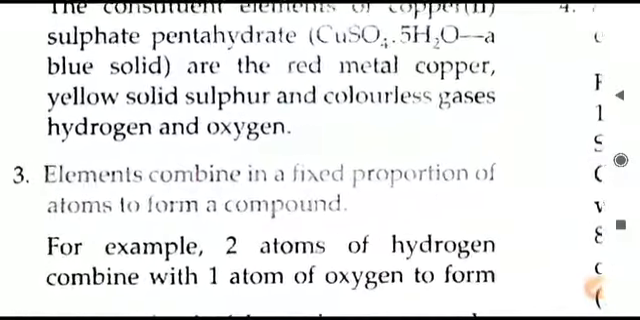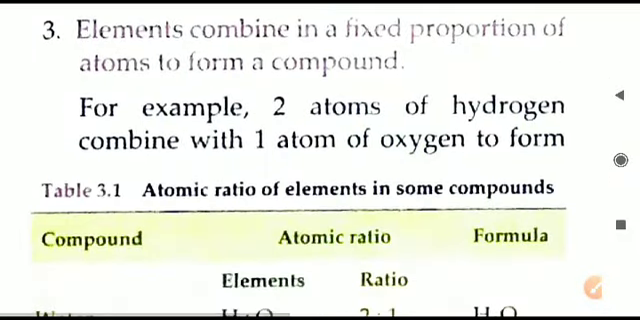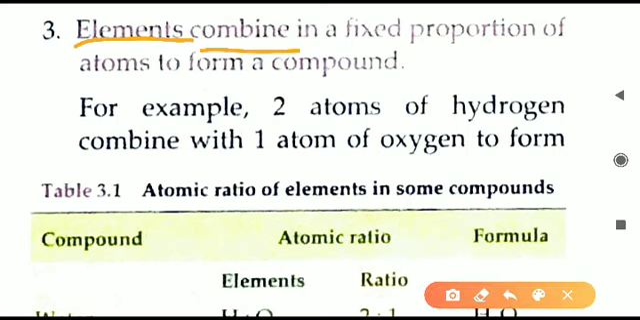We'll move to the point number 3. Elements combine in a fixed proportion of atoms to form a compound. We already know this from the definition of the compound, that elements combine and compound is formed. When different elements are joining, compound is formed. But it is not the complete information. Elements will combine, but how many atoms are there? For that we have a rule, that there is a fixed proportion of atoms. Always atoms will join in a fixed ratio. It is not that any number of atoms will join and compound will form.